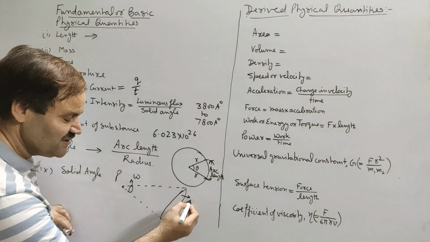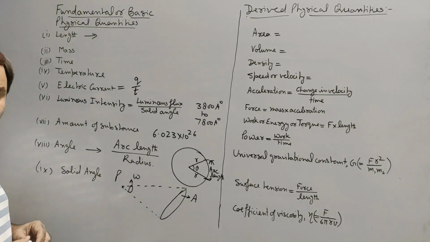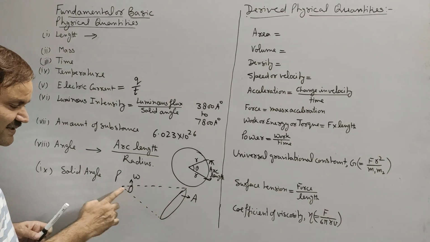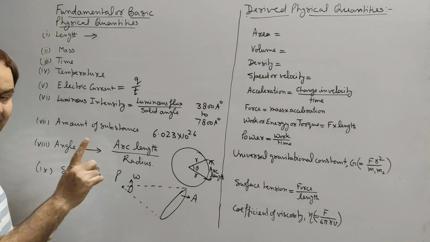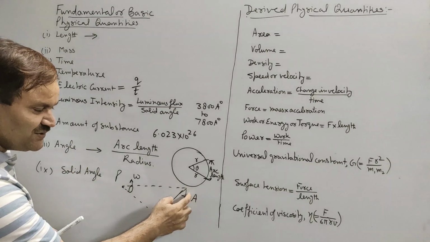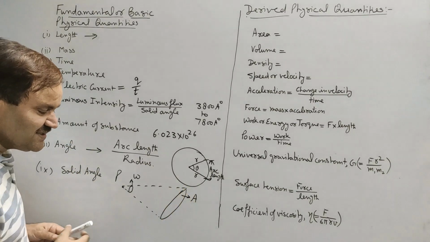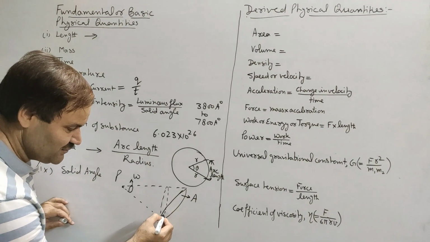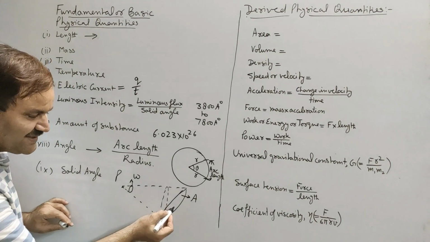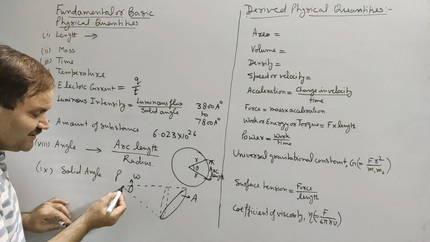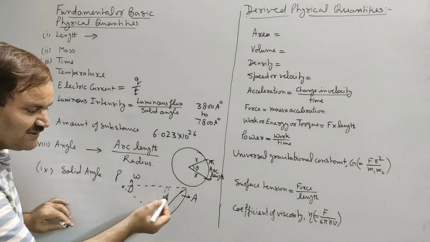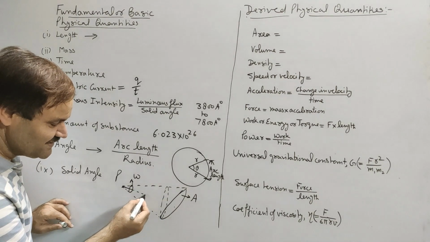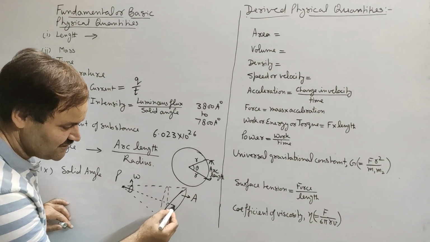If the area of this surface is A, then the solid angle subtended by this surface at point P will be defined by using the area of this surface perpendicular to the line joining the point and the surface, and the distance of point P from the surface, meaning distance of point P from the geometrical center of the surface.